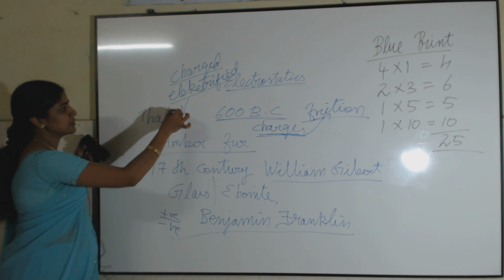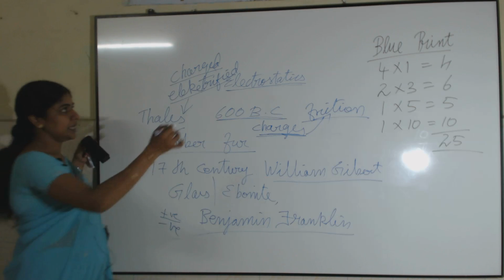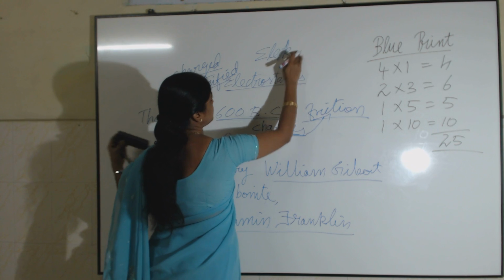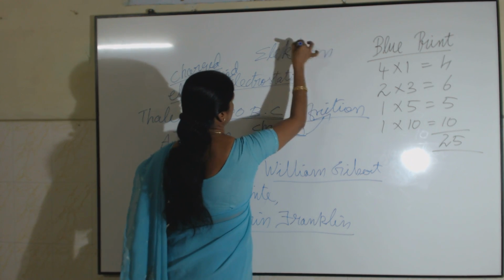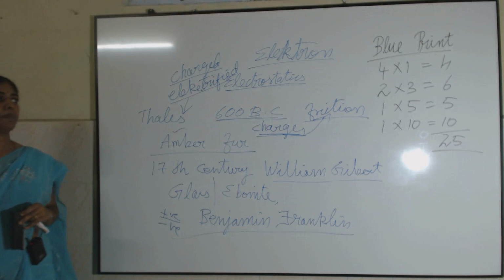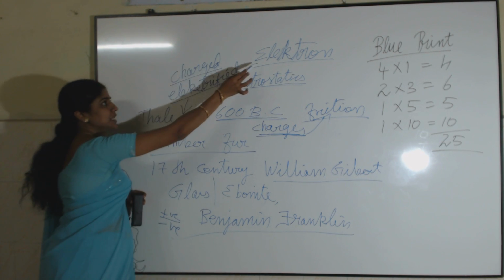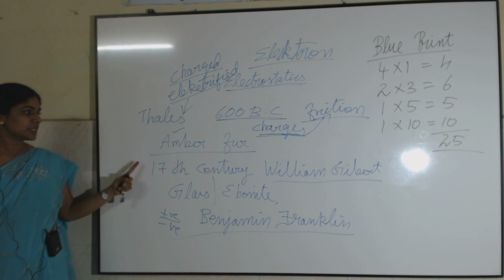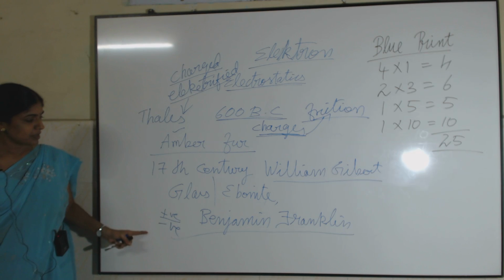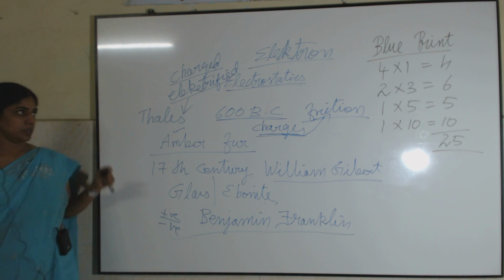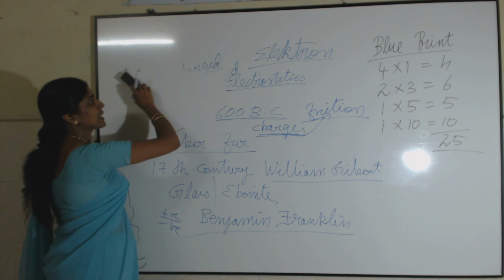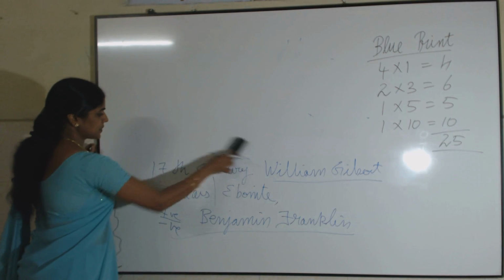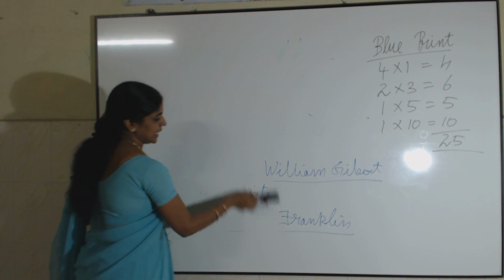This term was taken from a Greek word meaning amber. This word electrified was taken from the Greek word electron. What is the meaning of this Greek word electron? Meaning amber. So, this was the history about frictional electricity. So, remember this, you may be getting this in a 1 mark question. Then we will go to the classification of charges. How an object acquires positive charge, and how an object acquires negative charge.